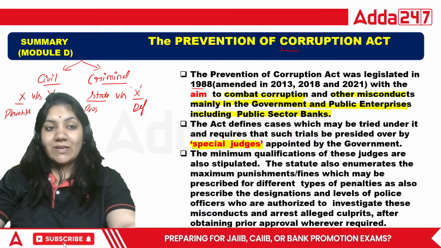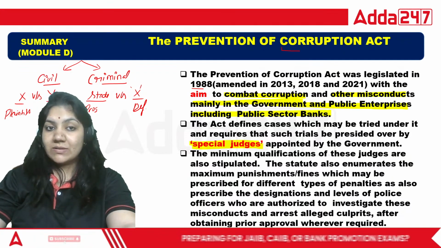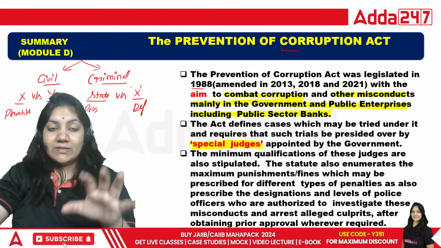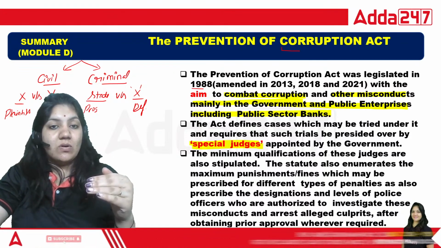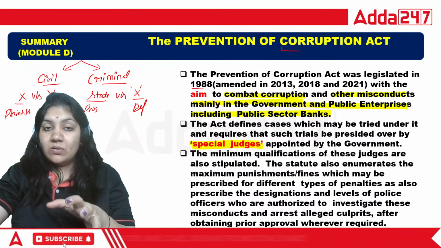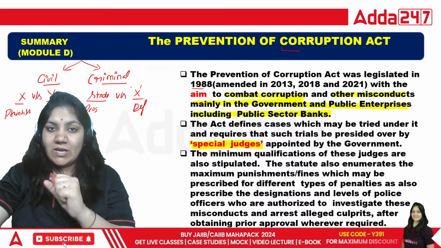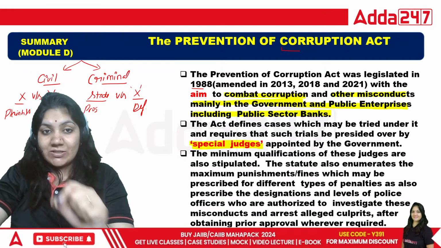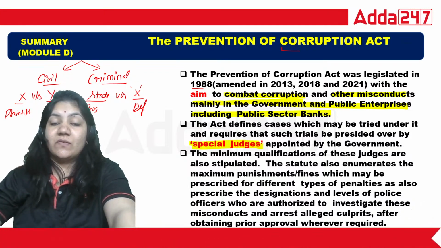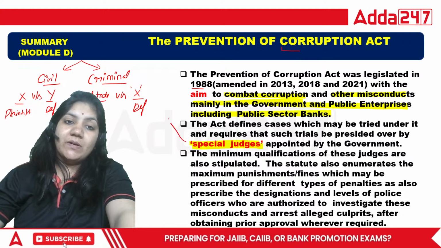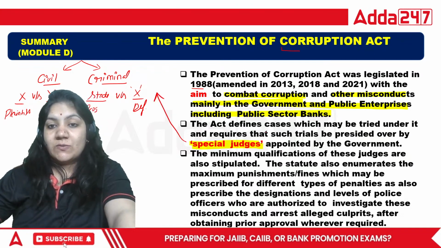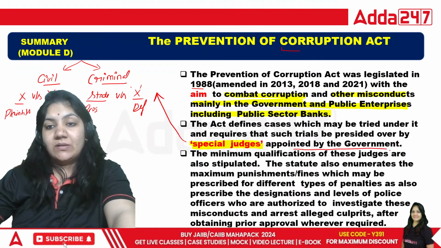In a criminal case, the lower court is called the session court, and in civil cases, the lower court is called the district court. So in criminal matters, the session court is there, and in the session court, the session judge will sit. The special judge appointed under the Prevention of Corruption Act is taken from the session court. The special judge is appointed by the government.